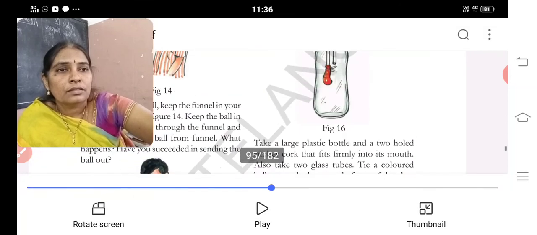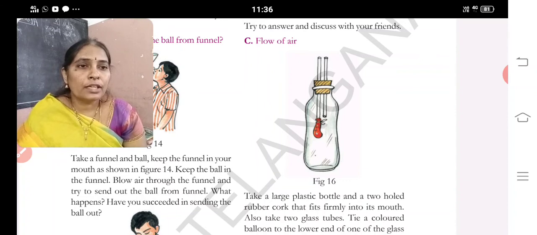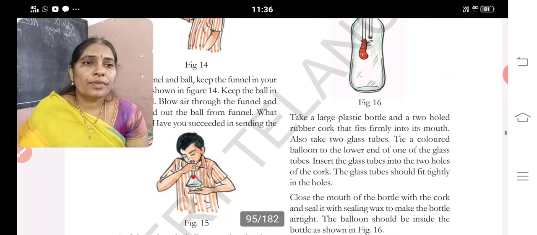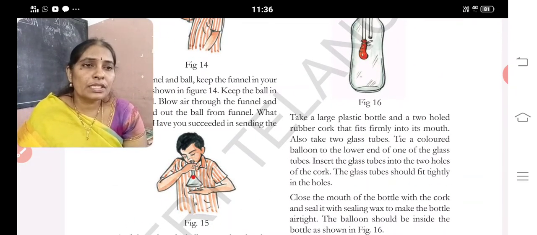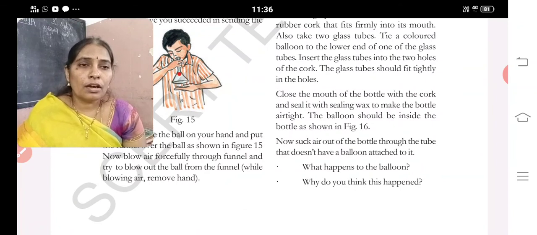Flow of air. Take a large plastic bottle and a rubber cork with two holes. You may have the bottle but no rubber cork that fits firmly into the mouth, and also two glass tubes. Tie a colored balloon at the lower end of the glass tube. Insert the glass tubes into the two holes of the rubber cork. The glass tubes should fit into the holes. Close the mouth of the bottle with the cork and seal it with sealing wax to make the bottle airtight. The balloon should be inside the bottle as shown in the figure.